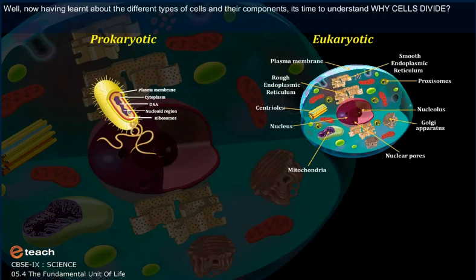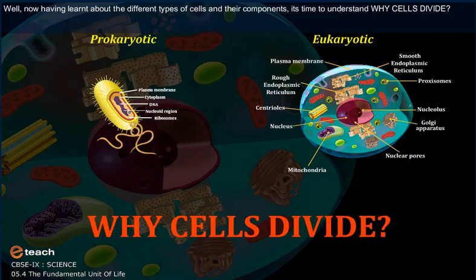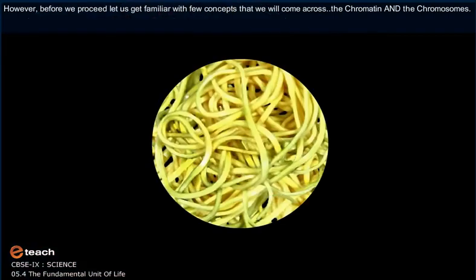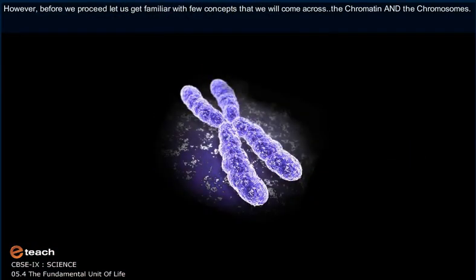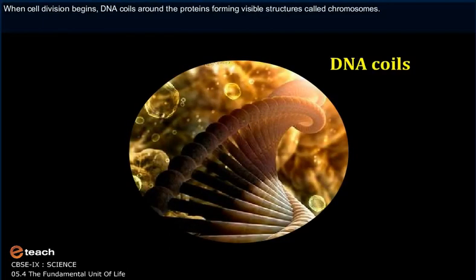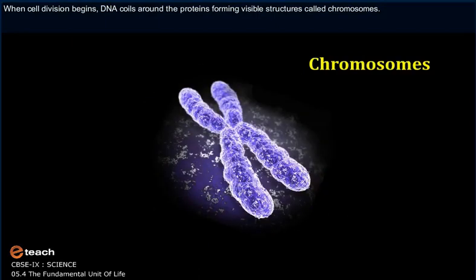Well, now having learned about the different types of cells and their components, it's time to understand why cells divide. However, before we proceed, let us get familiar with a few concepts that we will come across: the chromatin and the chromosomes. Chromatin is a mass of uncoiled DNA. When cell division begins, DNA coils around the protein, forming visible structures called chromosomes.